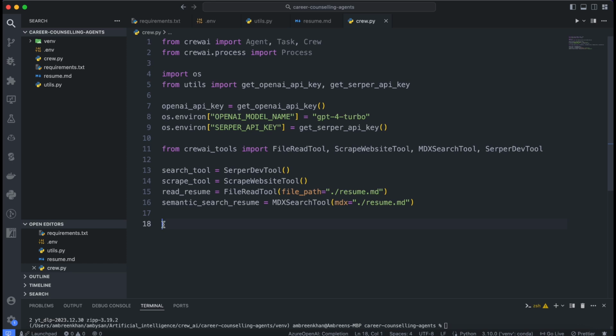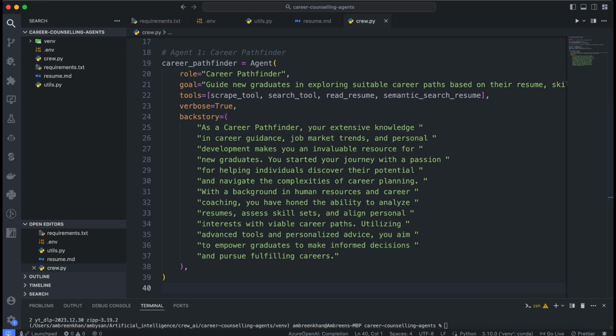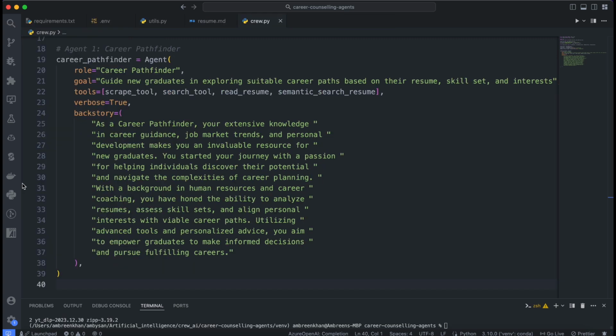Now, let's move on to the most exciting part: setting up the agents. Our first agent is the Career Pathfinder. We create the Career Pathfinder agent with key attributes such as role, goal, and backstory. The goal of this agent is to guide new graduates in exploring suitable career paths based on their resume, skill set, and interests. The backstory provides contextual information about the agent's role and goal. This helps in understanding how the agent fits into the team and how it interacts with others. This agent uses tools like Scrape Tool, Search Tool, Read Resume, and Semantic Search Resume tools. We set verbose to true for detailed output.